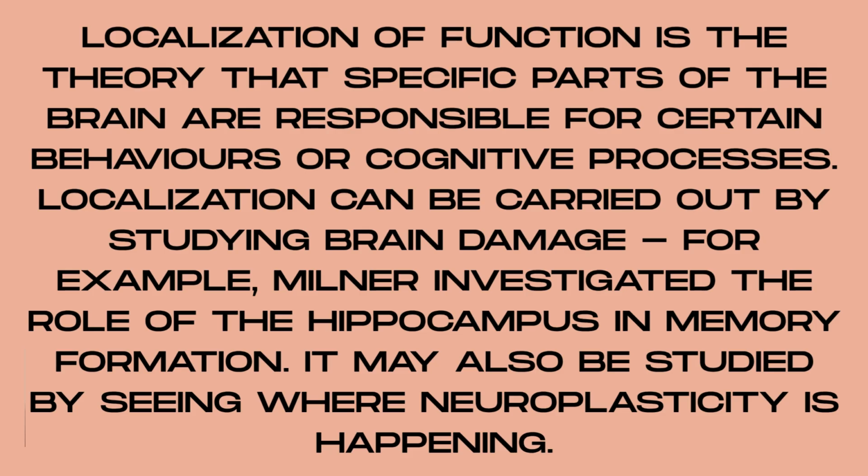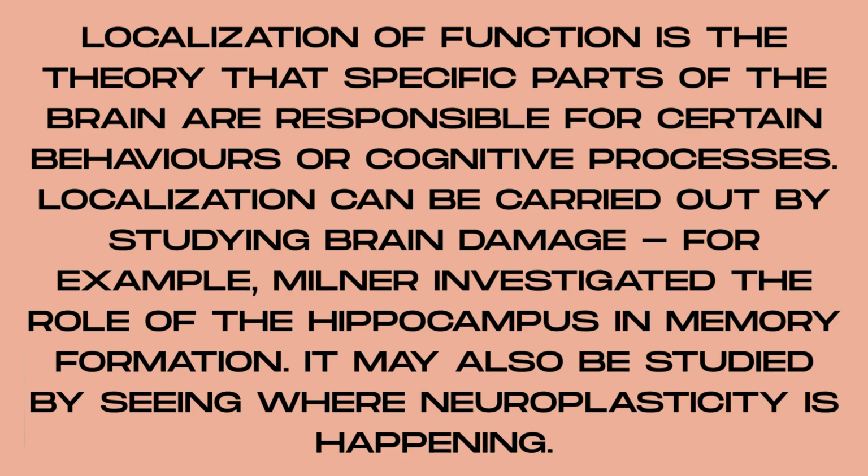So let's get started. We start this question by writing the introduction, and this is what I write about the localization and how it is connected to the supporting studies that I'm going to mention in this ERQ. So the first paragraph goes like this. Localization of function is the theory that specific parts of the brain are responsible for certain behaviors or cognitive processes.